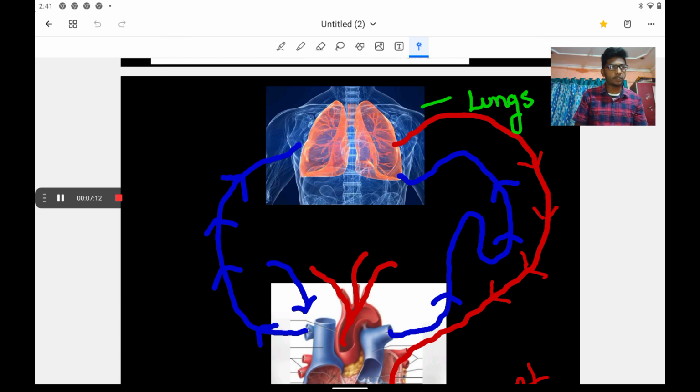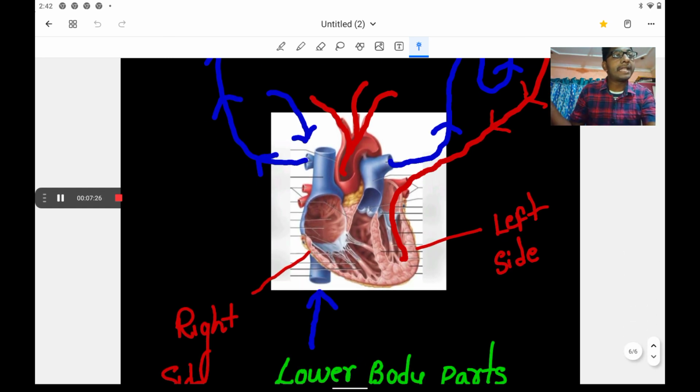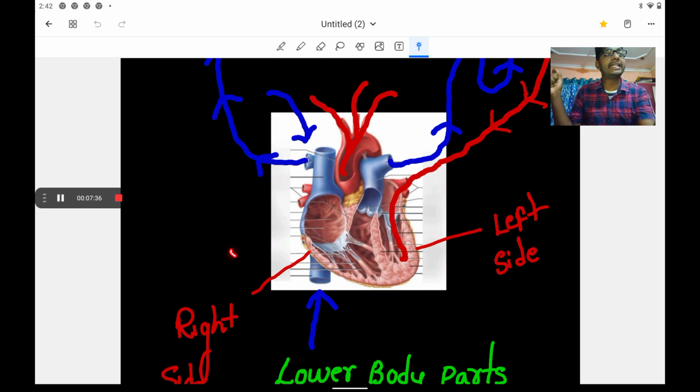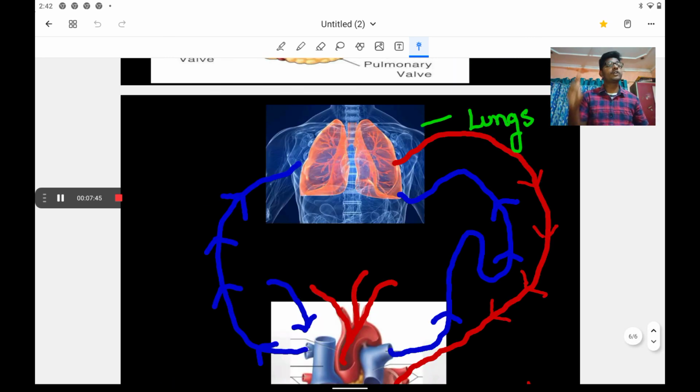After the oxygenation process, which means the gas exchange process, the good blood, the oxygenated blood, returns from the lungs through which vein? The pulmonary vein. This pulmonary vein opens into the left atrium or left auricle, which means the left side of the heart has oxygenated blood and the right side of the heart has deoxygenated blood. Okay, so the blood flows 2 times through the heart. Such kind of circulation is called double circulation.